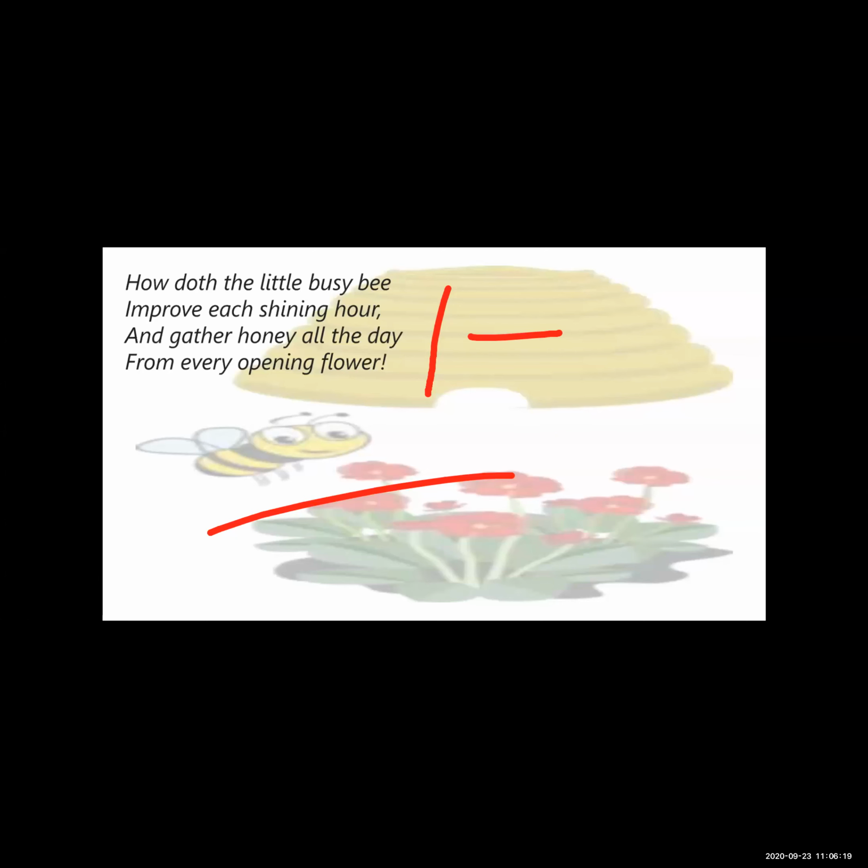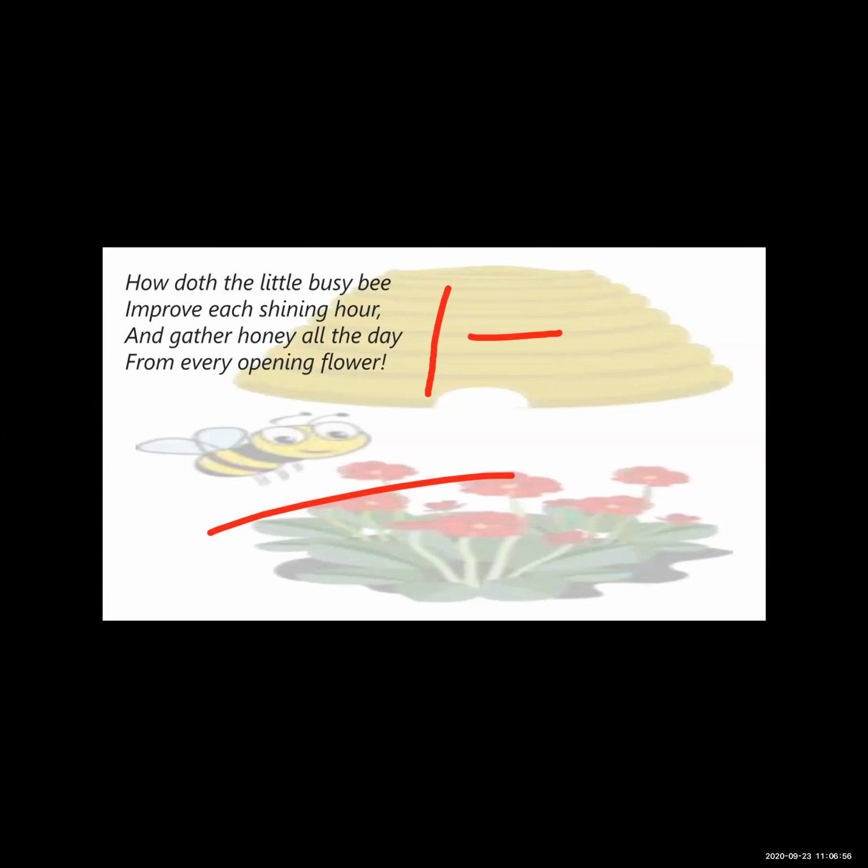The poet wonders how the little busy bee is so busy. The poet has a wonder why, how the little busy bee is busy, how she becomes more energetic. She is very busy the whole day, she is working hard, and still she is more energetic and works even harder as the day goes by. Means she works very hard.